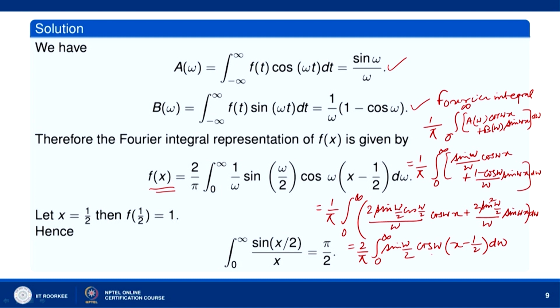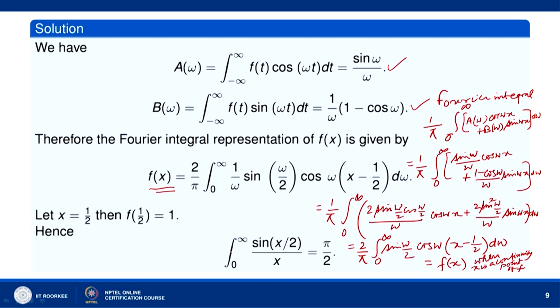So, we get the Fourier integral representation of f, and this will be equal to f(x) at each point of continuity of f. This will be equal to f(x) when x is a continuity point of f, and when you take any discontinuity point, then it will be the average of the left hand and right hand limits.